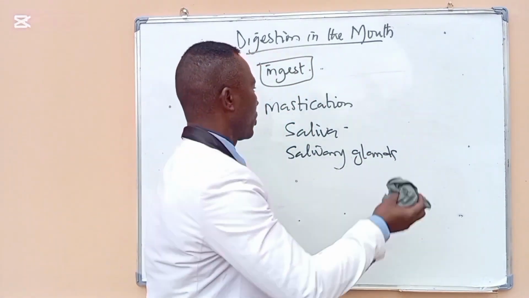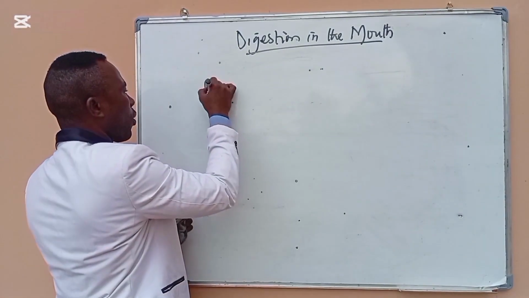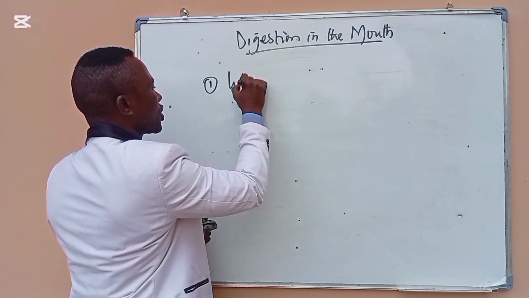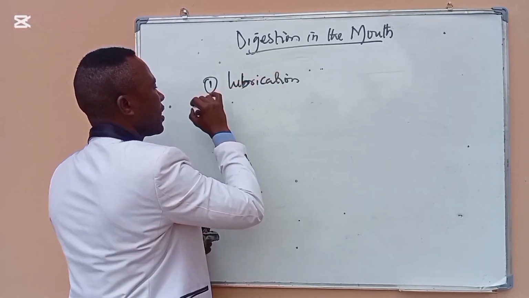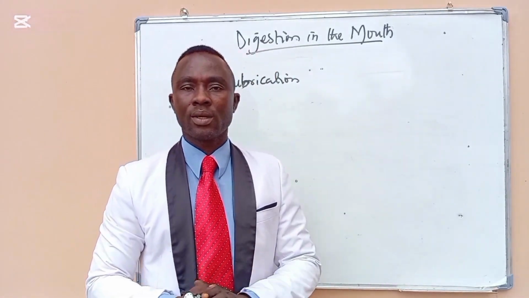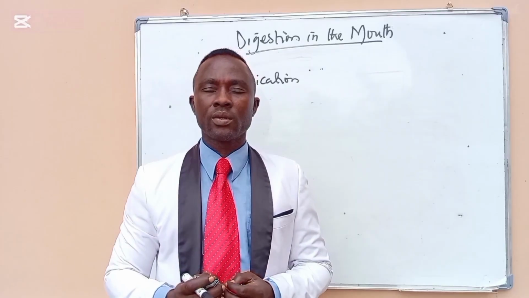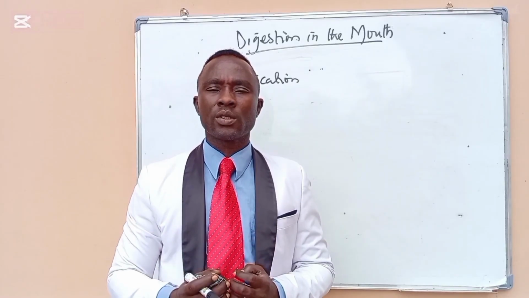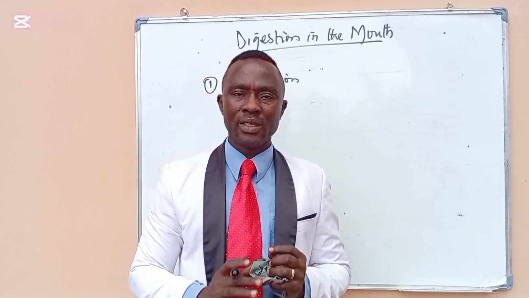Some importance of the salivary gland. Number one is lubrication. The salivary gland is made up of mucus and serous fluids. These fluids lubricate the mouth so that swallowing can be easy.